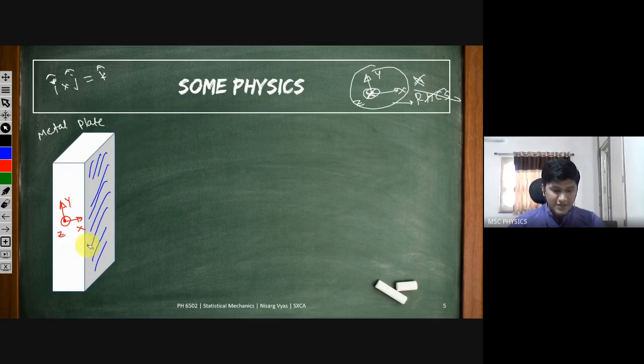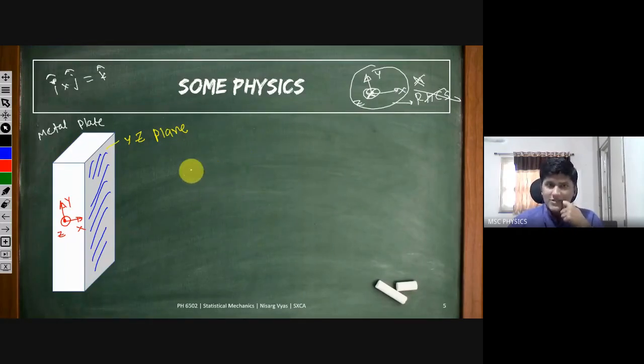What we are interested in is electrons coming out from this YZ plane. All the electrons which have some energy in this YZ plane, in Y direction and Z direction, they can have any amount of energy. They will just keep on moving. We don't consider those electrons, but only those electrons who have enough energy in X direction to overcome that potential barrier are the electrons we are interested in.